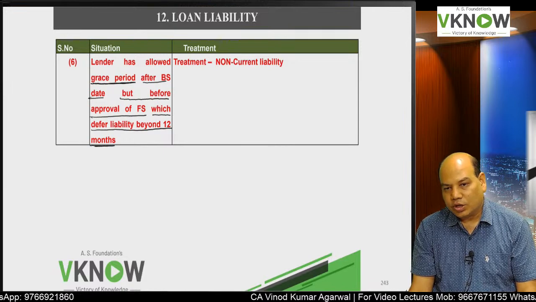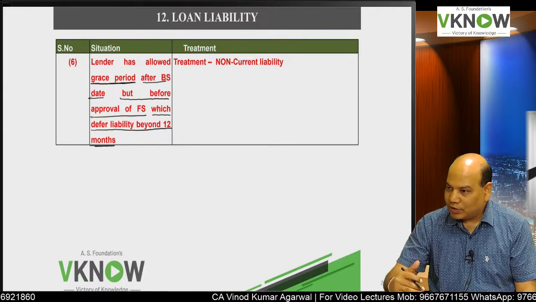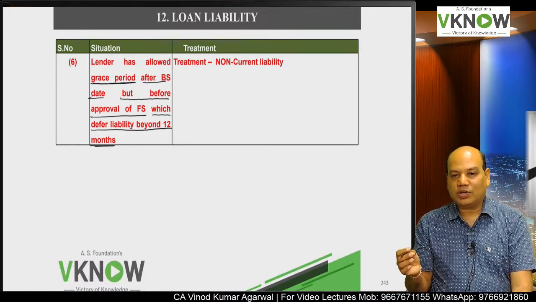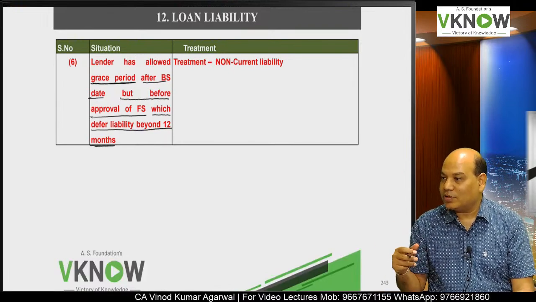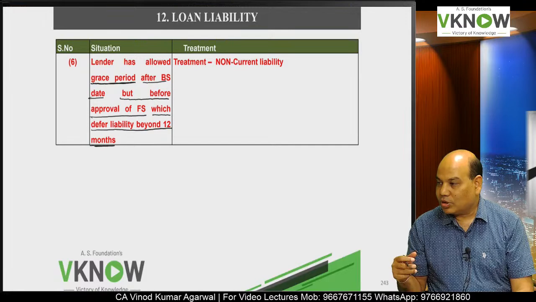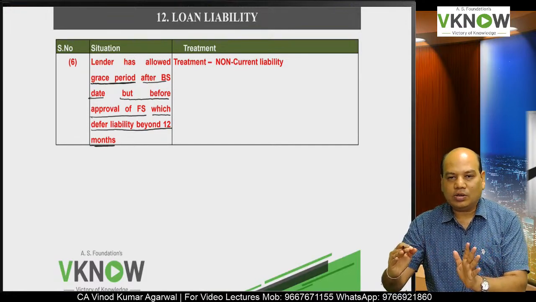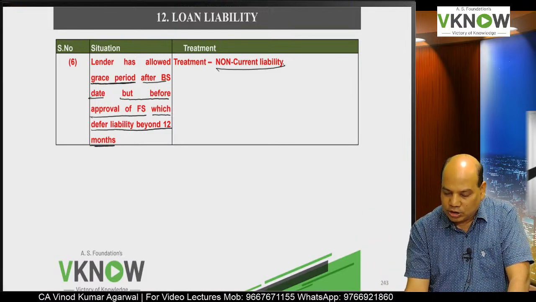So lender says, okay, you can rectify. You have not yet rectified. They are allowing you grace period to rectify. Rectification of breach is different. Grace period to rectify the breach is different. So grace period is given, and because of which your liability will be paid beyond 12 months. Non-current liability.